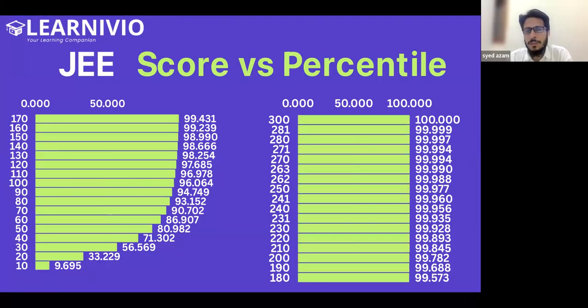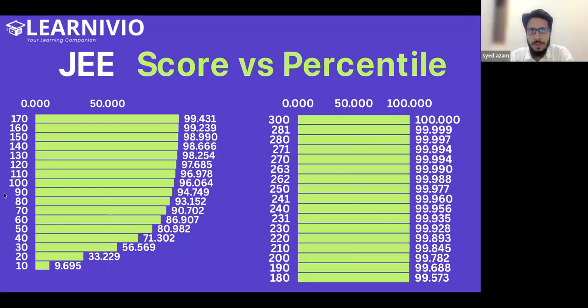The good thing is, if you are from the Gulf countries, if you are an NRI living in the Gulf countries, then you have a quota known as CIWG. If you use that quota, you will get a relaxation of 2-3 percentile that varies year to year. Means if a general student from India is getting admission into an NIT at 98.9 percentile, you can get the same college at a relatively lower percentile, maybe 97.6 or 96.9.